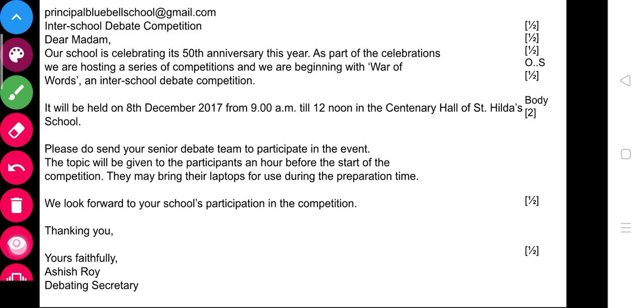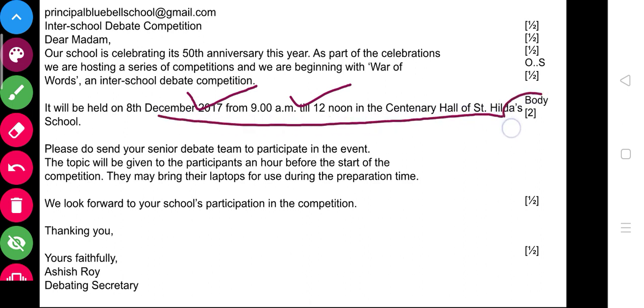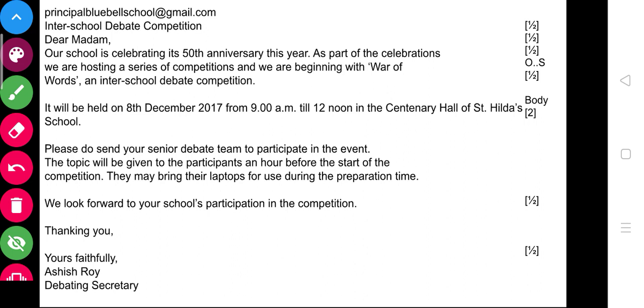Then you see what's there. Here, if these four things are mentioned, and you are not using any sort of decorative language, it doesn't matter. These four things are to be mentioned, then the body is completed. So 2 marks you will definitely get for the same. And then you are making a request to her: please do send your senior debate team to participate in the event, because in that particular statement you are inviting the principal and asking her to bring the team also. Then that is to be mentioned over there.